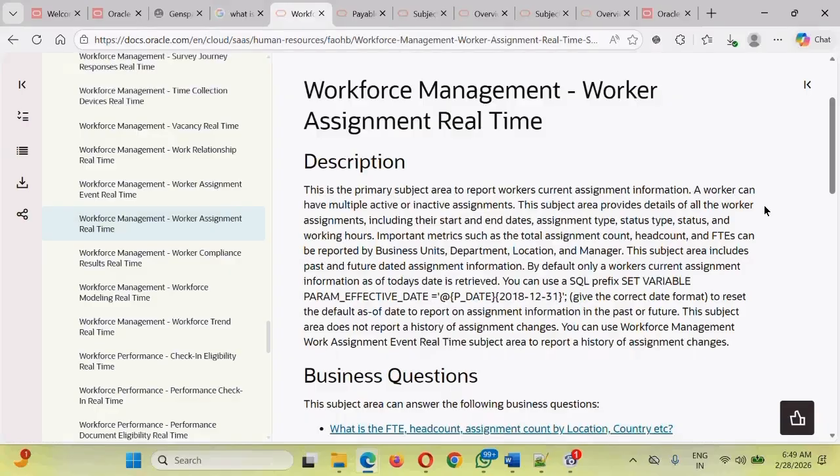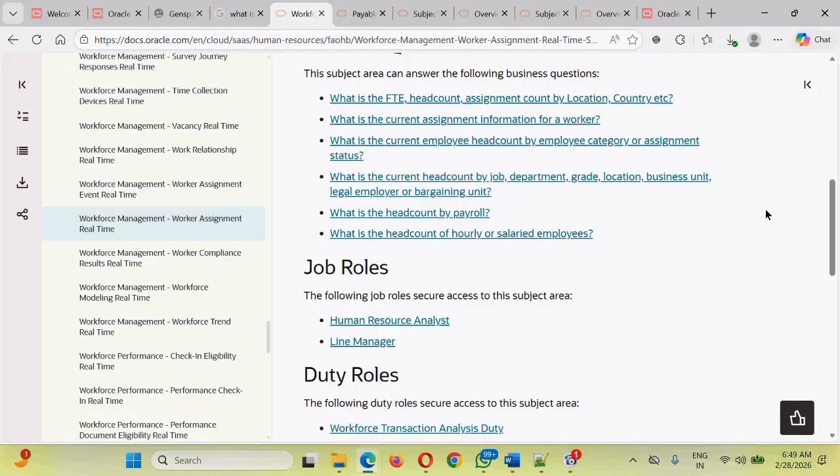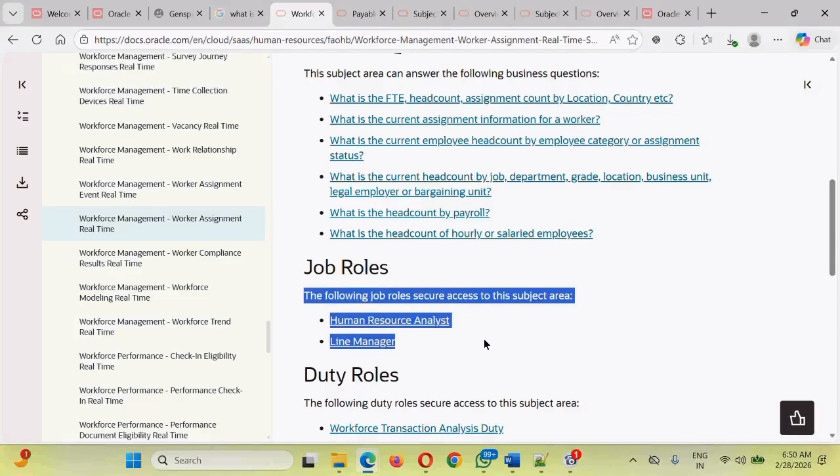That depends on the kind of role, that depends on the kind of security that your user has. What kind of role must you have? The user should have these roles. If you have these particular roles and you use this analysis to open and see the data, then only you will be able to see the data.